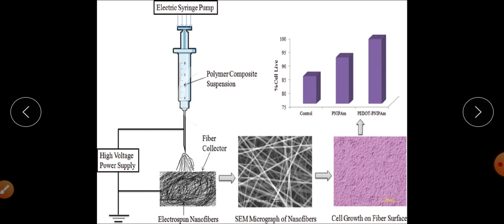For example, they can respond to temperature changes, pH changes, and different types of external stimuli. That makes the smart material more prominent for applications in the biomedical field. They can be utilized for cell culture assay, tissue engineering scaffold, and controlled drug delivery systems, right?